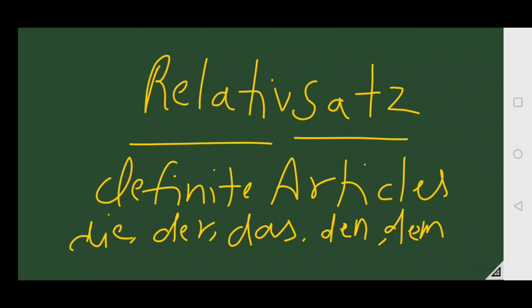This is very important to know: a relative sentence has a definite article. It can be die, der, das, den, dem, depending upon the case.